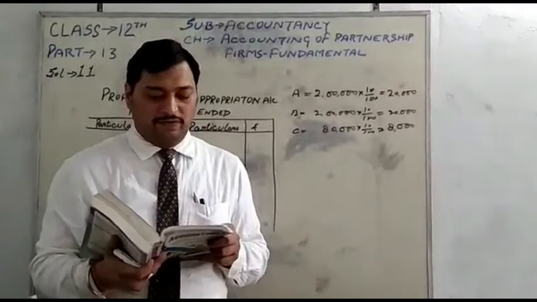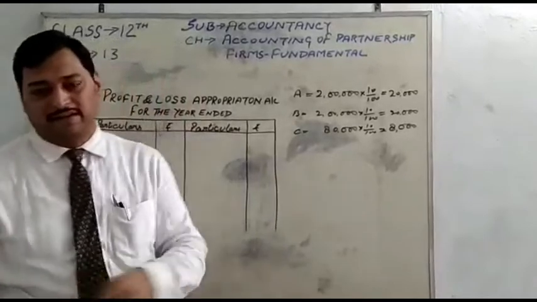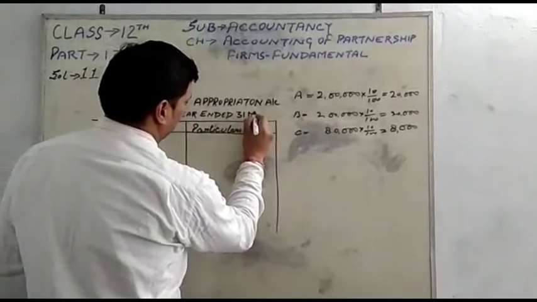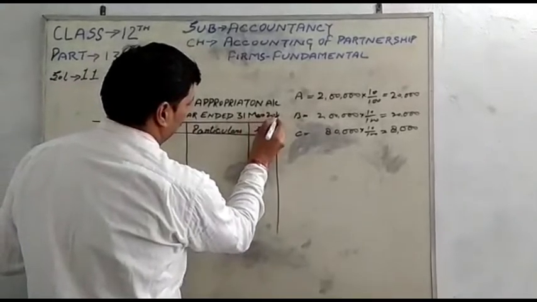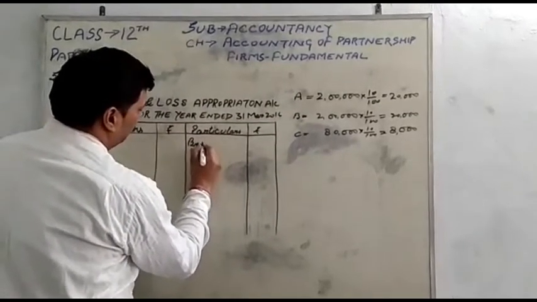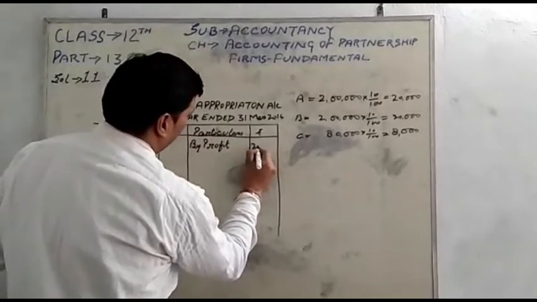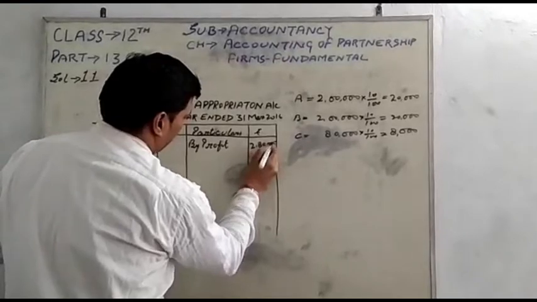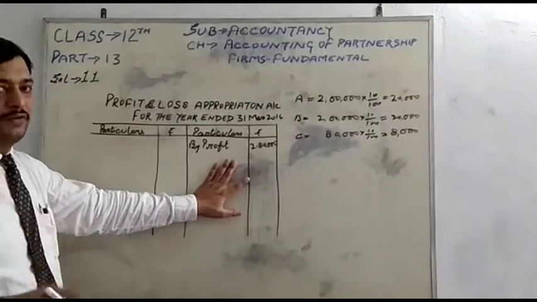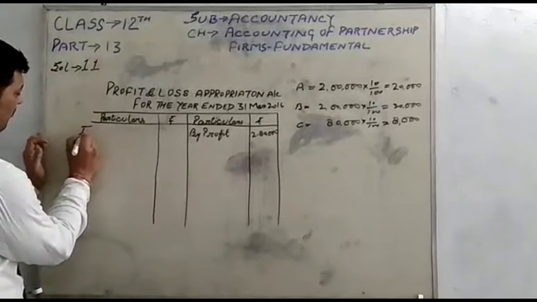The firm made a profit of 2,80,000 for the year ending 31st March 2016. It means the closing date is 31st March 2016, and the profit is given. That profit comes from the profit and loss account, by profit 2,80,000. Now the firm will allow interest on capital out of the profit. The firm will charge the interest on capital out of the profit, so the interest on capital will be a debit.